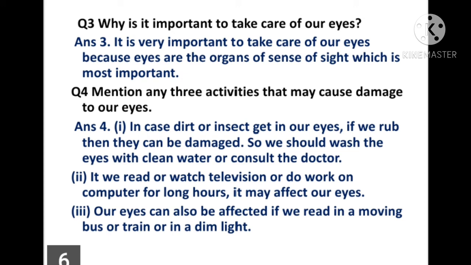We should wash the eyes with clean water or consult a doctor. Second, if we read, watch television or work on a computer for long hours, it may affect our eyes. Third, our eyes can also be affected if we read in a moving bus or train or in dim light.